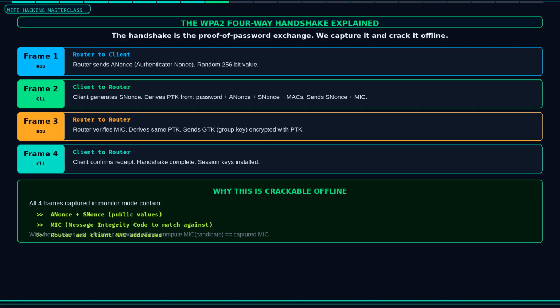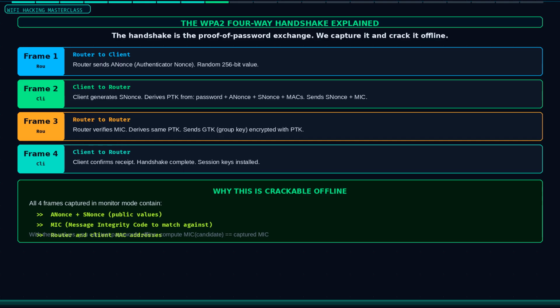Before you can capture a handshake, you need to understand what a handshake actually is. When a Wi-Fi client connects to a WPA2 network, both sides prove they know the password without ever sending it in plain text. This is called the four-way handshake. Here is how it works. The router sends a random value called a nonce to the client.